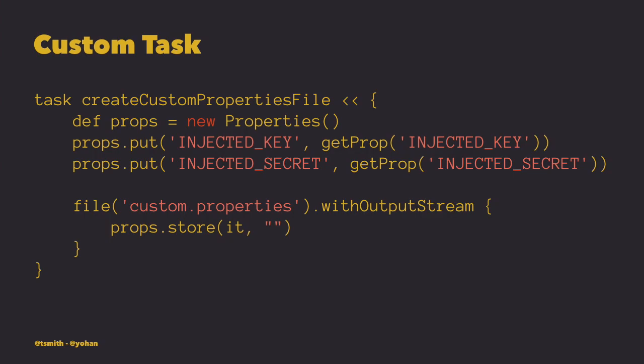So this is an example where you write a custom task in your build.gradle. This is a Groovy script. And if you're a Java engineer and you're not very familiar with Groovy, this function will be of interest to you, the withOutputStream. It wraps the creation of the output stream, and it also reads out the output stream and hands it over to the properties object. So you can see the it parameter there. That's very similar to Kotlin as well. And like Kotlin, Groovy also doesn't have a concept of checked exceptions. So you don't have to deal with file not found or IO exceptions, etc. So making the code really concise.